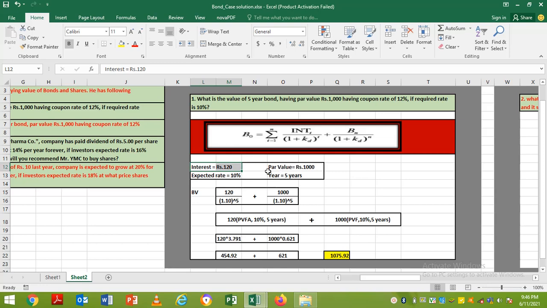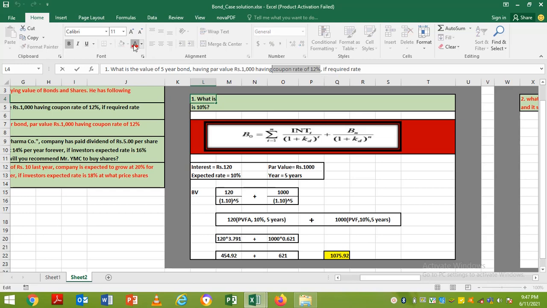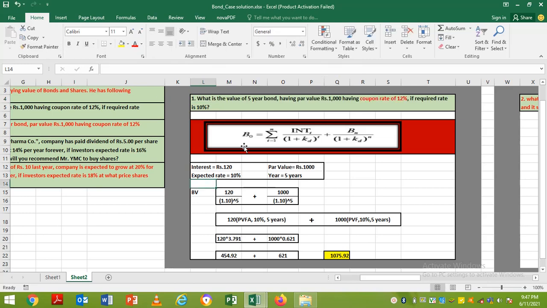So I'm writing the information which is given. Interest 120, par value is 1000, the number of years to maturity is 5 years, that means the duration of the bond, and expected rate is 10%. Now without calculation also we can make an estimation, because the company is paying 12%, the coupon rate is 12, right, and investors are expecting only 10%. That means the company is paying more as compared to what investors are expecting. So that means the value of the bond should be more than 1000, or the value of the bond should be more than par value.